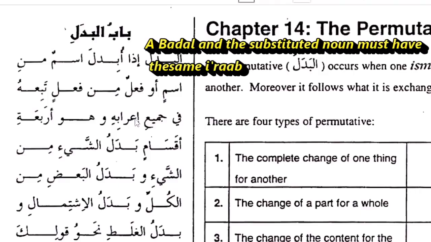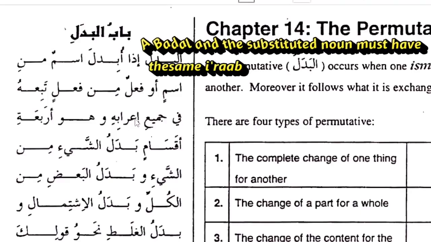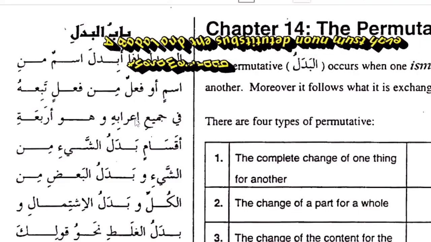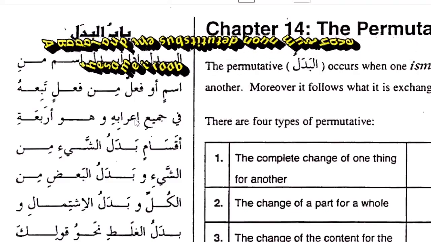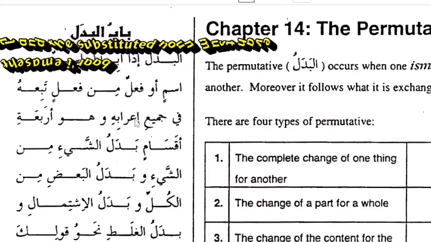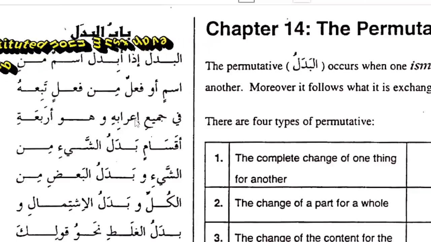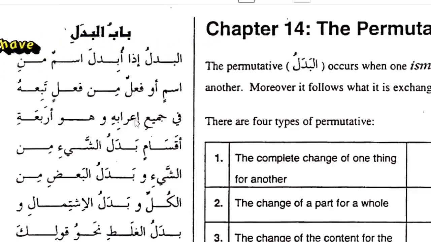So if I say Sayyidu Muhammad at-tabibu ja'a huna, Mr. Muhammad, the doctor came here, Sayyid Muhammad and at-tabibu must have the same Arab. If Sayyid Muhammad is mansub, at-tabibu should be mansub. If marfu, marfu. If majroor, majroor. So that's what the Sheikh is saying here.